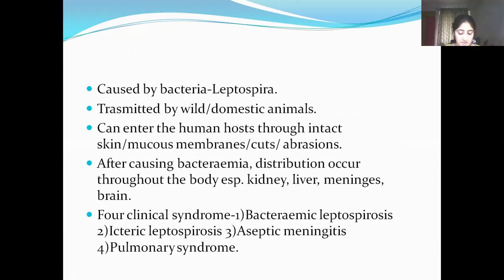Aseptic meningitis is very difficult to distinguish from viral meningitis, and here the symptoms are usually neck rigidity and fever with chills as seen in viral meningitis. So investigations like neutrophil leukocytosis, abnormal LFTs, and presence of albumin and casts in urine are of differential diagnosis.